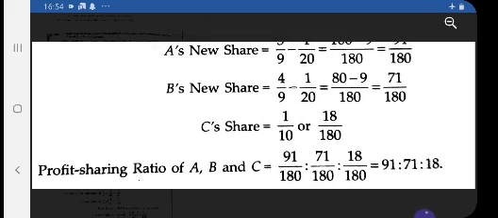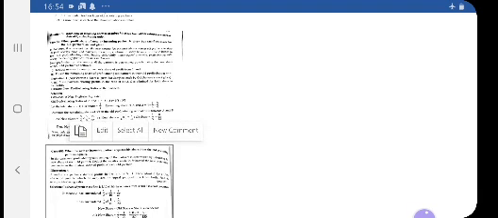And if the result can be reduced, you bring the result to the lowest form. If it is divisible by a common factor, then you make it the lowest, but in this case 91 is to 71 is to 18 is not divisible by a common factor, so it will remain as it is. The new profit sharing ratio will be 91:71:18.